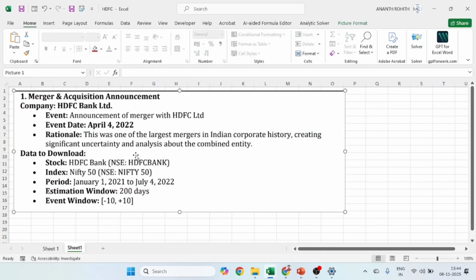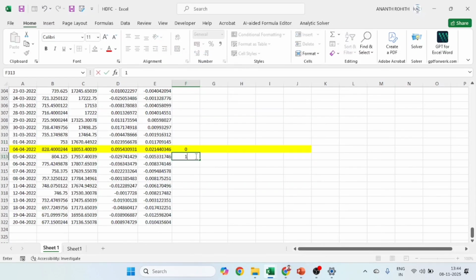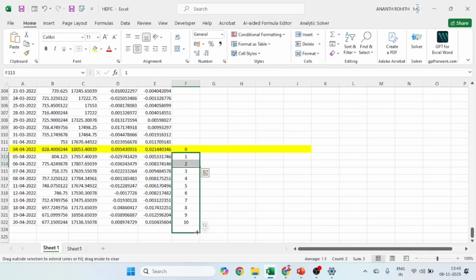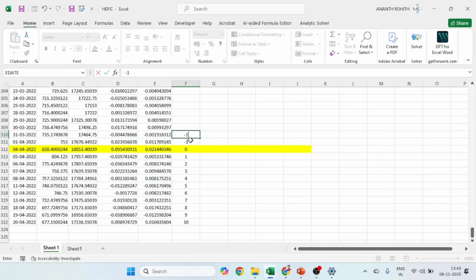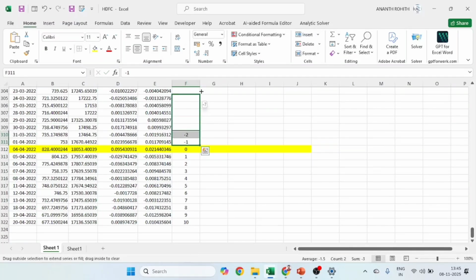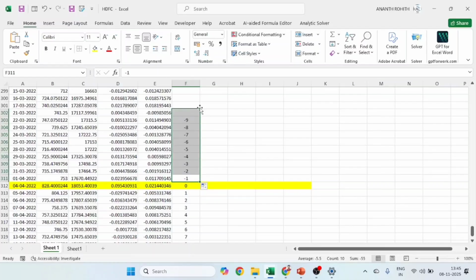Then we have the event window of -10 and +10. First we'll go with +10, after 10 days of the event. So 5, 6, 7. We can drag this manually. No need to remove this one. Type this, and you can drag this information. The moment you type 1, 2, you can drag it like this and you will get the 10 value. Then before 10 days, that means -1, -2. Then I am going to drag this information until I get -10.